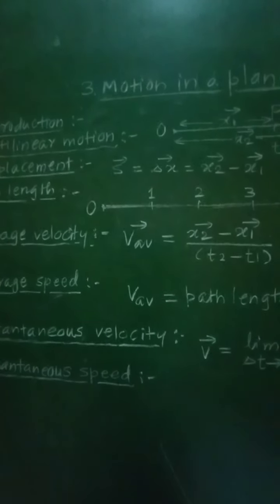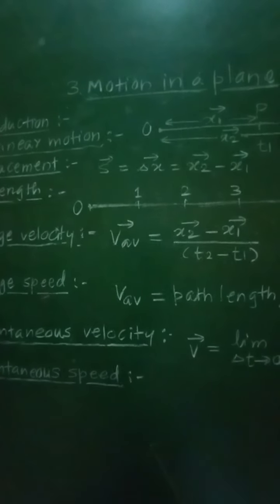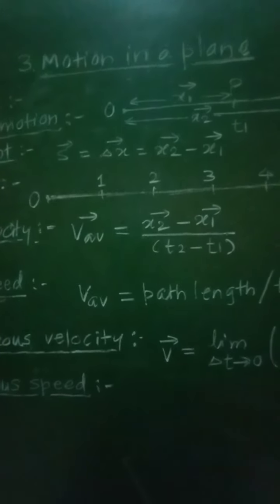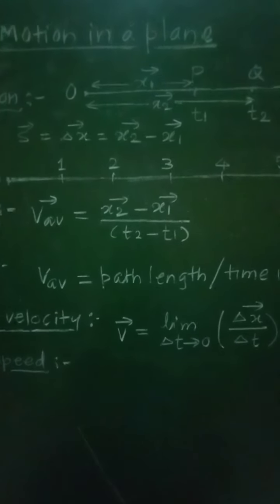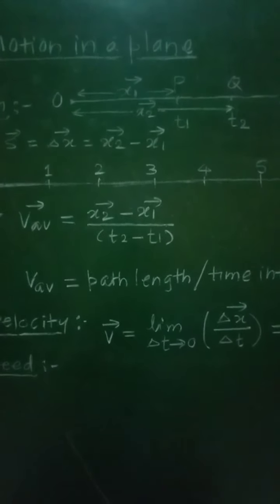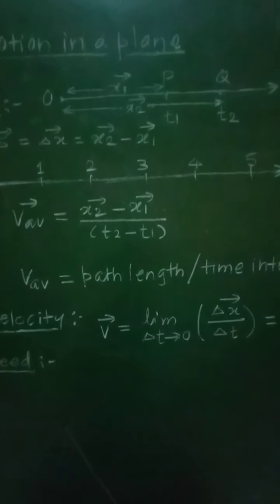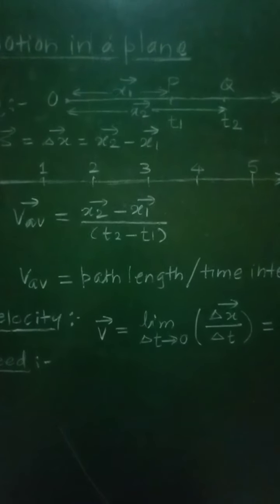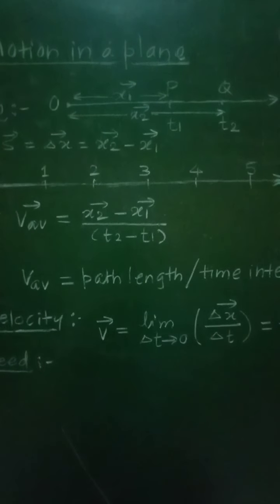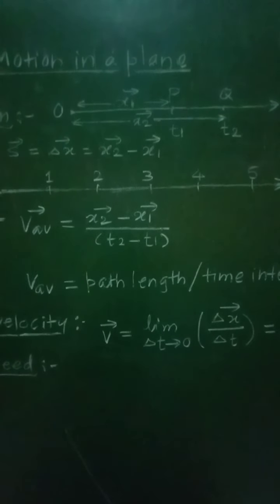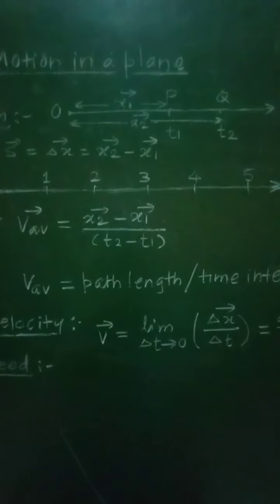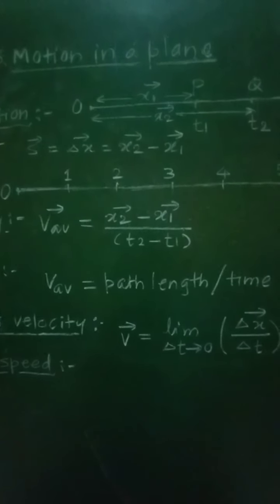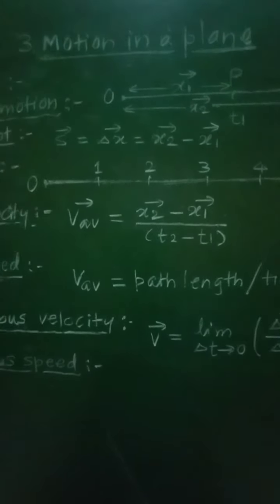So in this way, if the particle is moving along the same path in the same direction, at any instant of time the magnitude of the displacement and the path length will be the same. But along the same line, if the motion of the object gets reversed, the path length and the magnitude of the displacement will be different, and sometimes the direction of the displacement will get changed.